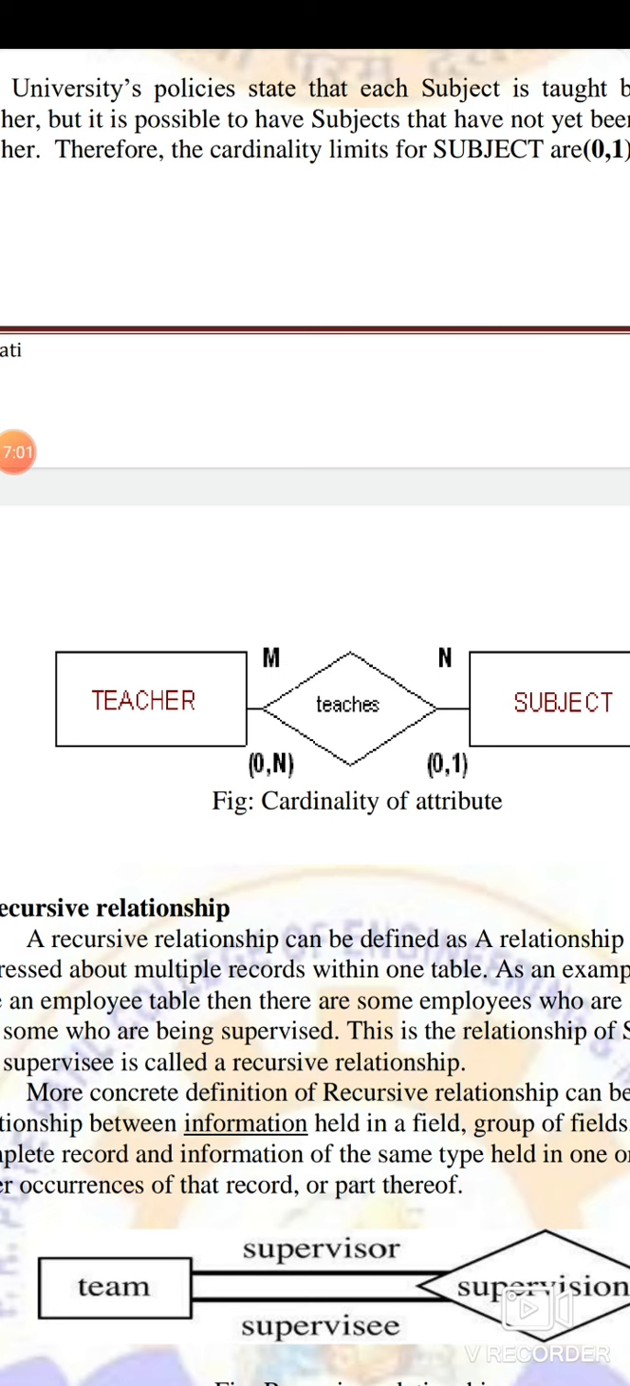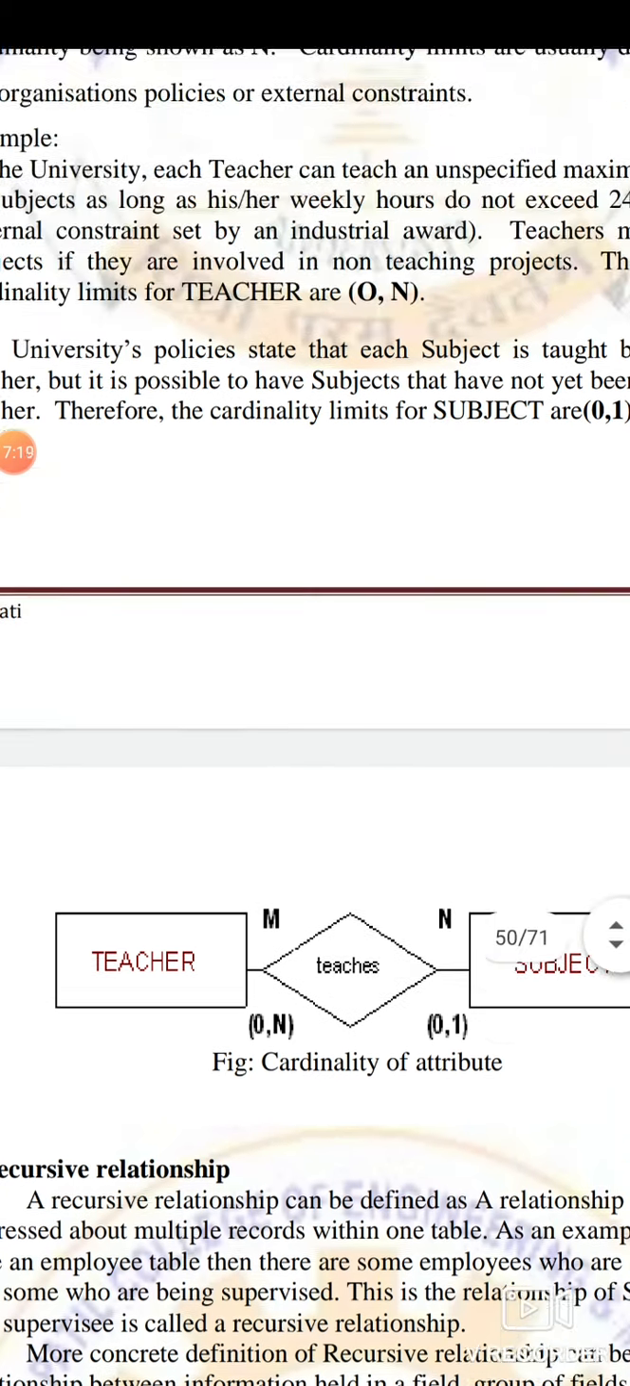And when considering the subject, there is one subject, it is being taught by one teacher or no teacher has been allotted to it. So cardinality is 0, 1. Here you can see no teacher is allotted. So cardinality can be maximum, it can be taught by the maximum number of teachers, but no teacher has been allotted yet. So here it is 0, 1. So this is what you call cardinality.